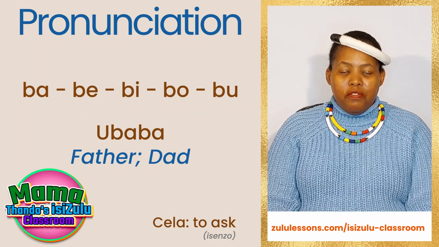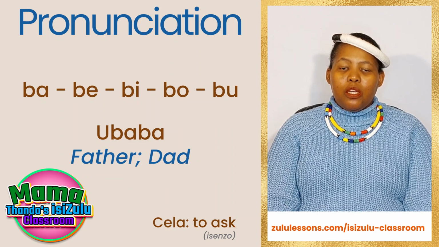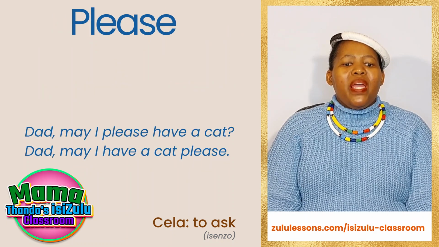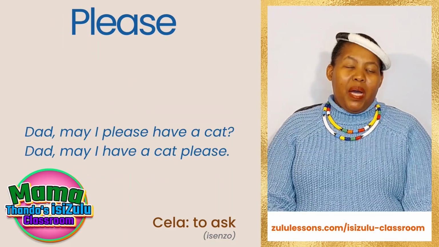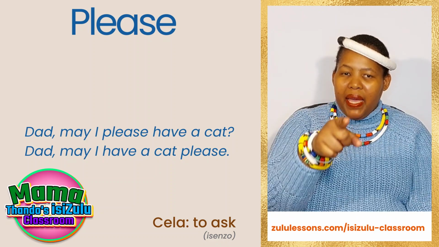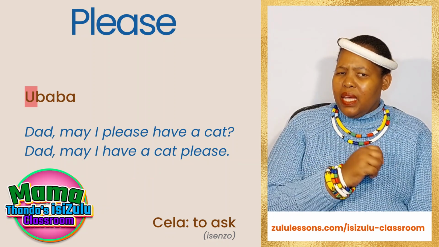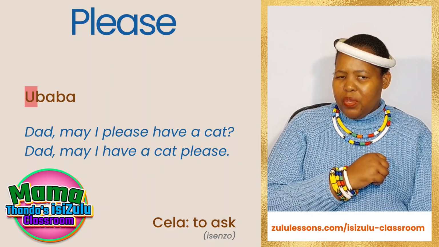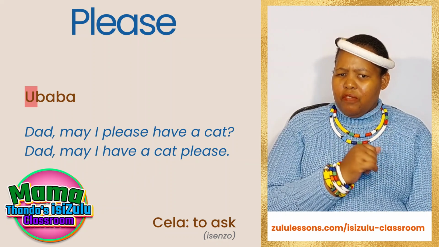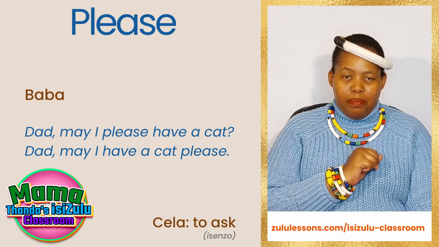So, father is ubaba. Repeat that after me, Mngani. Ubaba. Very good. We are not talking about Dad, though, to someone else. We are talking to Dad directly. So, we can't have that prefix u behind the word, you know? We need to get rid of that isiqalo. So, now all we have is baba.